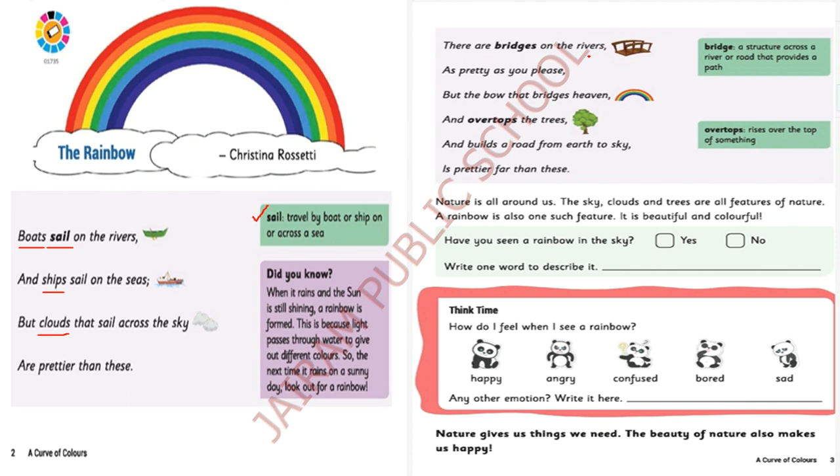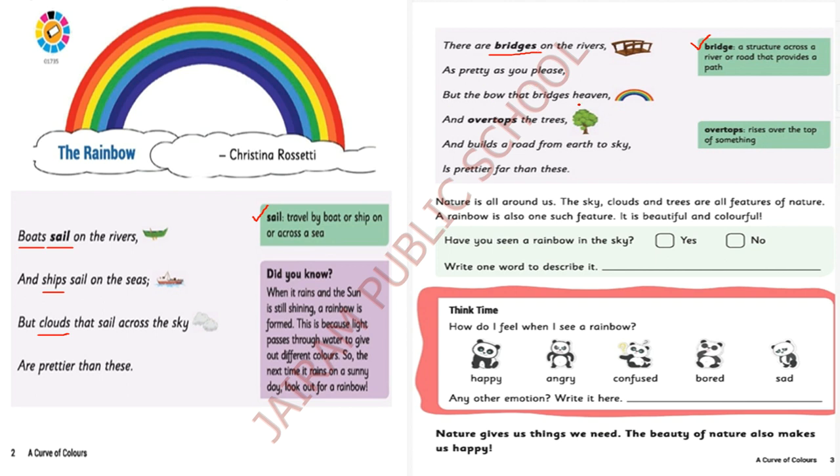There are bridges on the river. What are on the river? Bridges. What do you mean by bridges? Bridges means a structure across a river or road that provides a path. Okay, bridges are the structure which provides a path. As pretty as you please. Bridges are also pretty only.